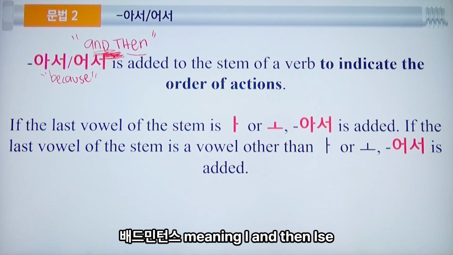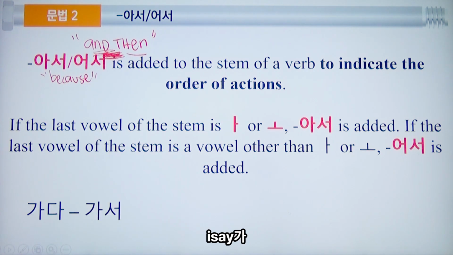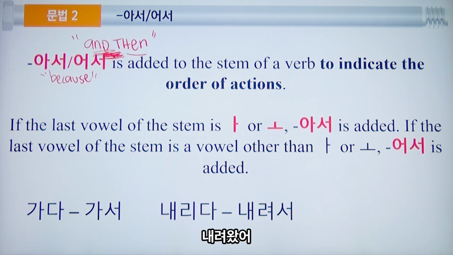Okay? For example, let's see this. 가다, to go. 가서. So, since 아 plus 아, kukombine na lang. 가서 means to go and then. Another one, 내리다, to get off. 내려서, to get off and then.